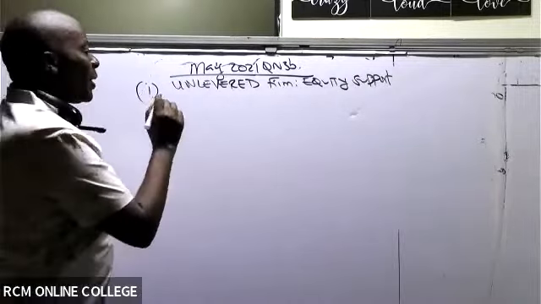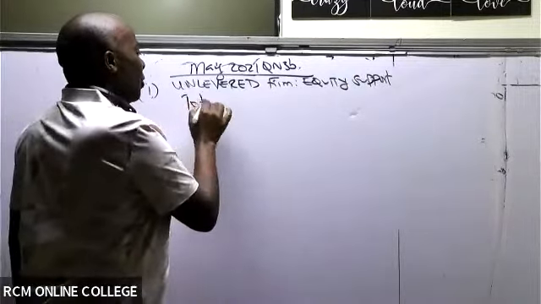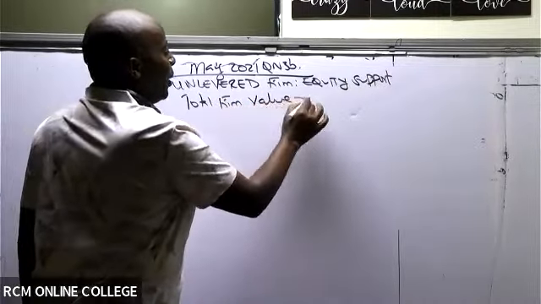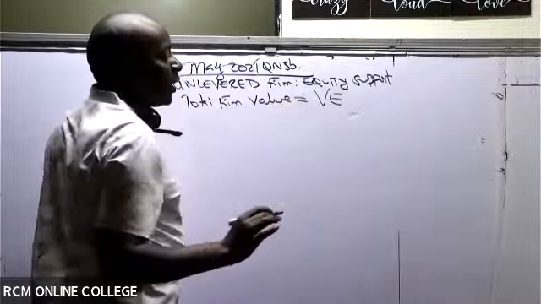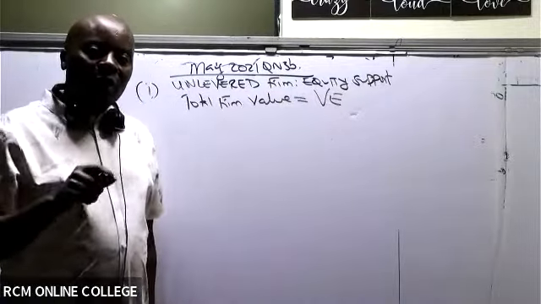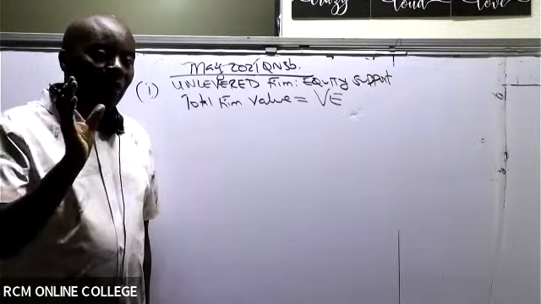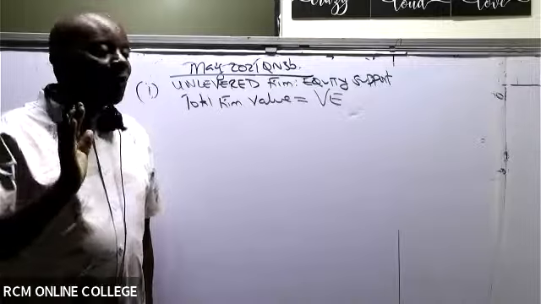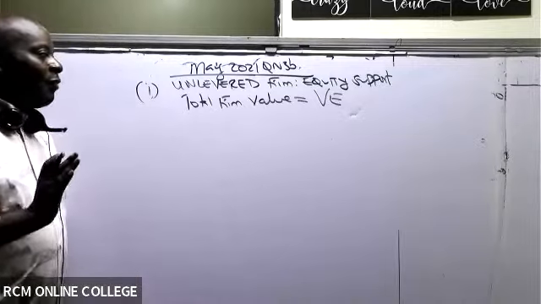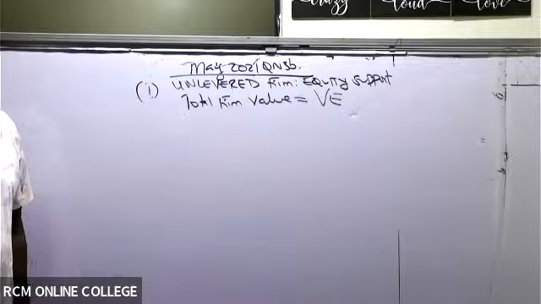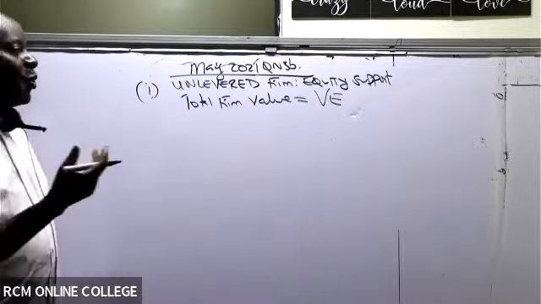So basically total firm value will be equal to value of equity. Because normally we say total firm value is value of equity plus value of debt whenever we have equity and debt support. But here we only have equity support. So total firm value will be equal to value of equity. And then how do we get value of equity?